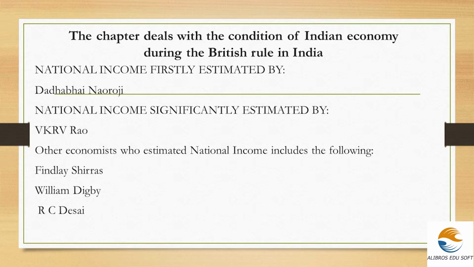The other economists include Finlay Shiras, William Digby, R.C. Desai. And these two people, V.K.R.V. Rao and Dadabhai Naoroji, are also included, but they are the prominent ones. The others include Finlay Shiras, William Digby and R.C. Desai. Please note these things, as you can write these points in between when you are asked to write about the question on national income.